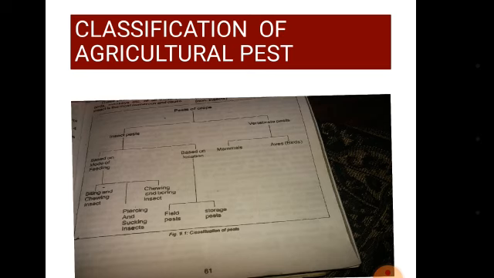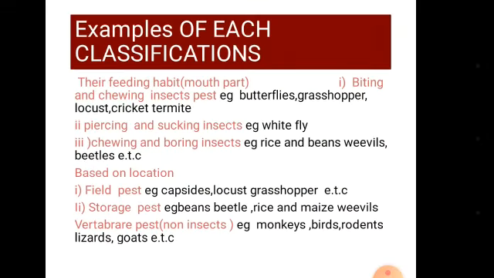Based on their location, insects are classified as those that attack our crops in the field and those that attack our crops in the storage after harvesting. On the vertebrate pests, we have the mammals and the amphibians, which is the birds. Let's take them one after the other. Insect pests with their examples.